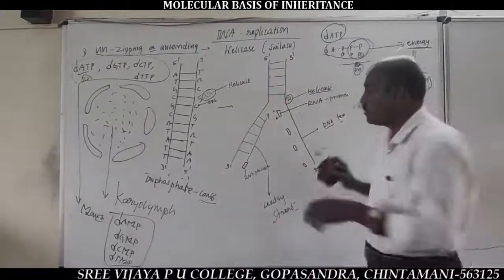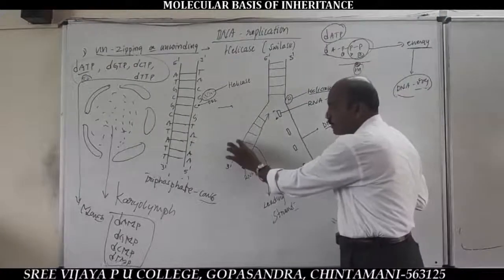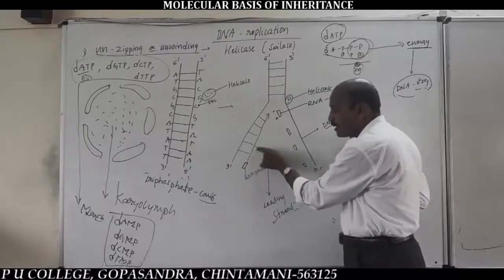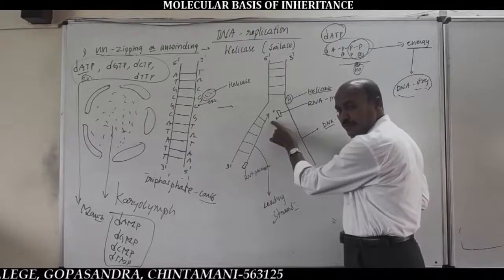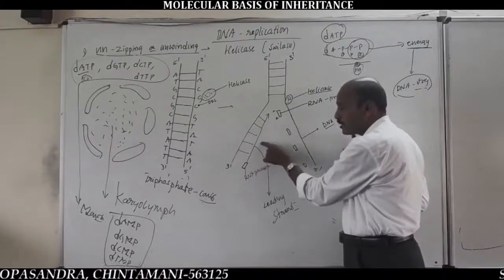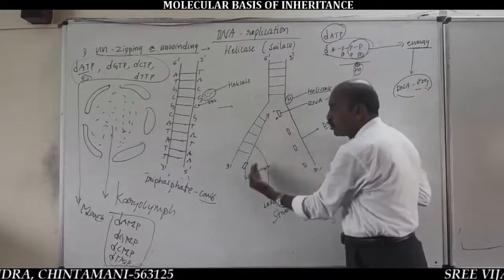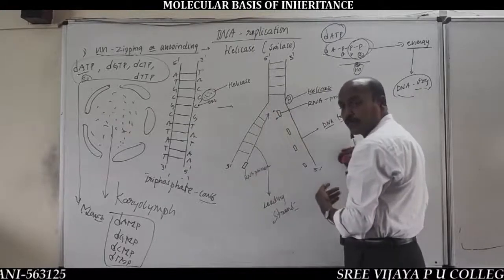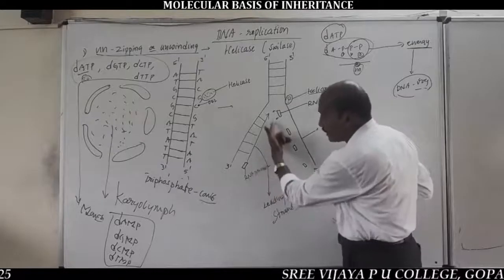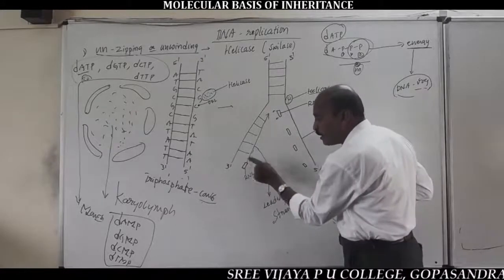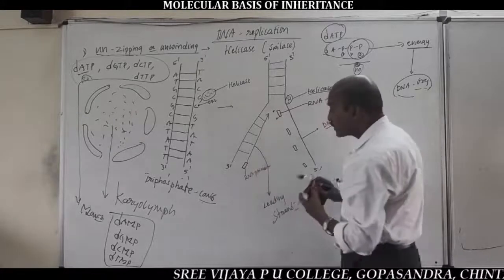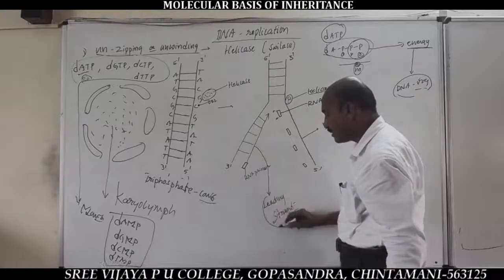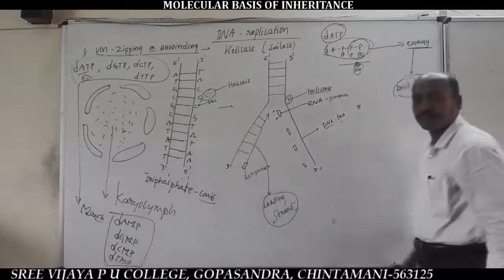On one of the old DNA templates, the addition of DNA nucleotides is continuous, towards the replication fork, nothing but towards the inner side from one end of the RNA primer. This continuously synthesized new strand is called the leading strand.